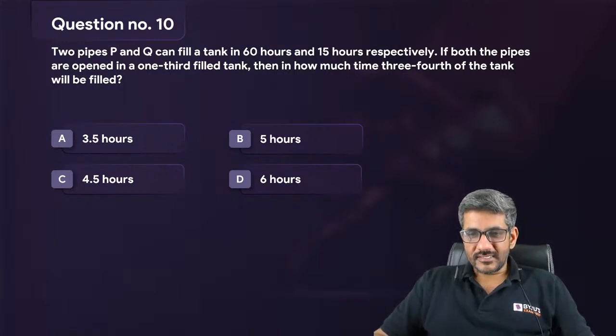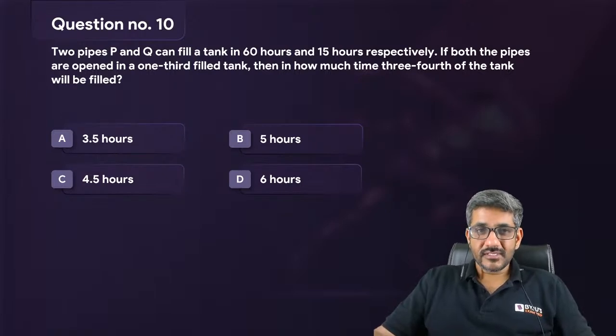Mayank has answered as D, 6. The first one to answer is Mayank. He has answered real fast. Kriti has answered 6. That's good. Mayank says 6. Kriti says 6.